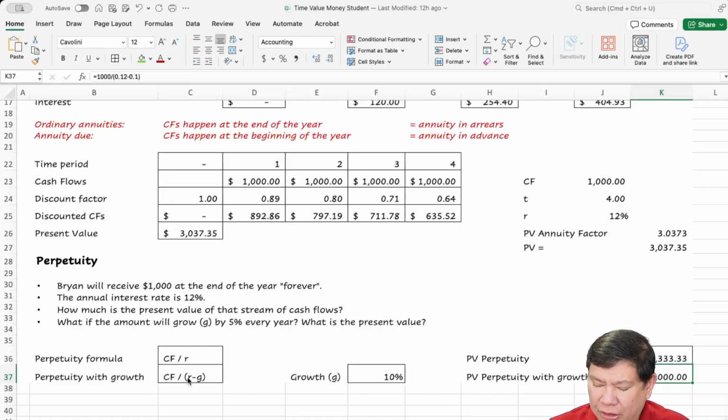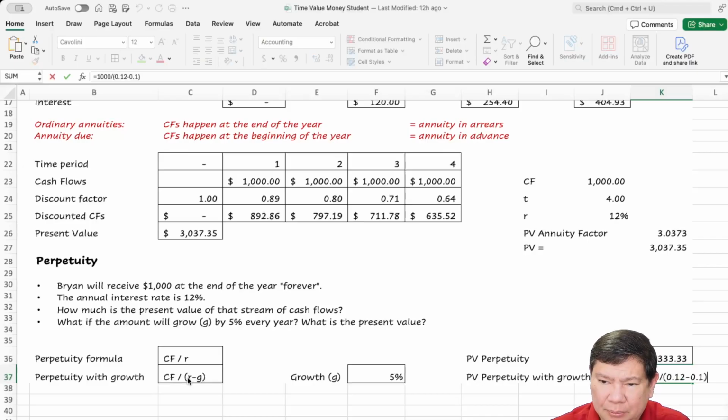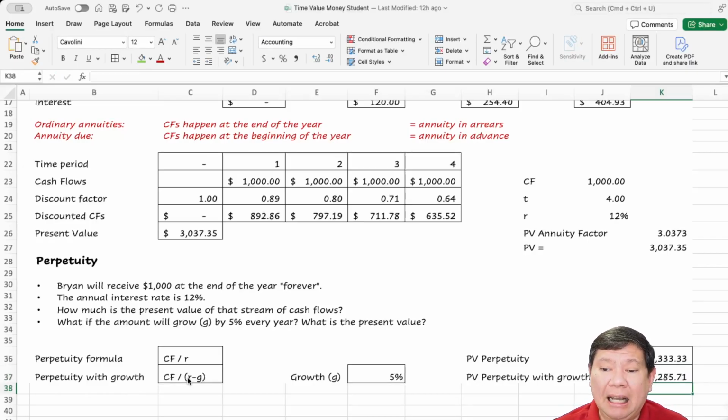What about if you want to grow only by 5%? Okay, so let's change this. Okay, so it's 14,285.71. So that's the present value of the perpetuity with growth.